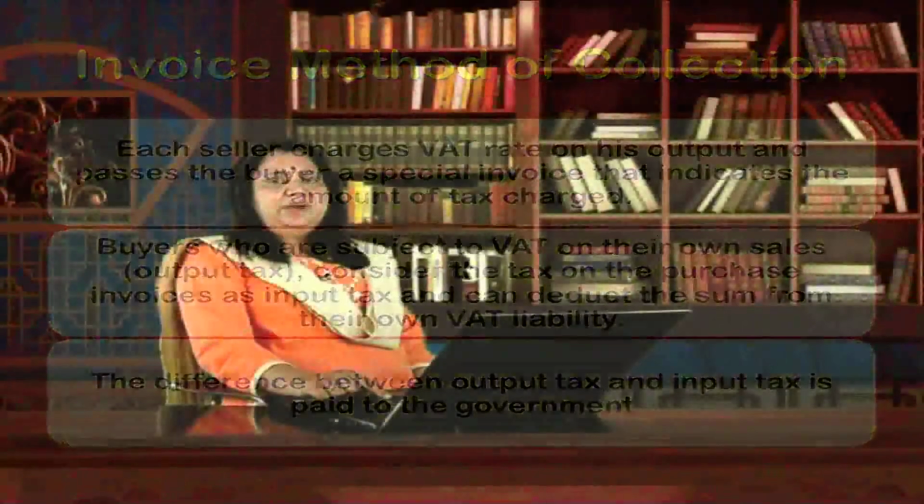Now, wherever you are generally buying your goods from a retail sector, you would see that first the final billing of all the goods is done, and then the extra charge which is shown in the bill is known as the VAT. This is the sum of the amount which they have calculated on the input, that is whatever items they have, and this value which they get is basically kind of the total addition to the tax. Now, what they are going to pay to the government will be the difference between the output and the input. This will be the value which you will get at the end.